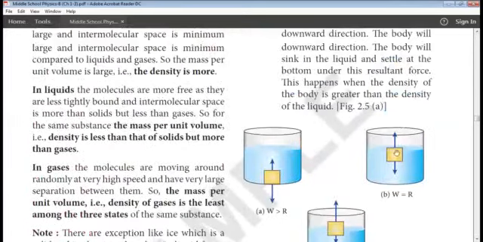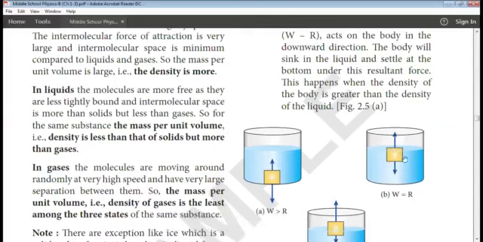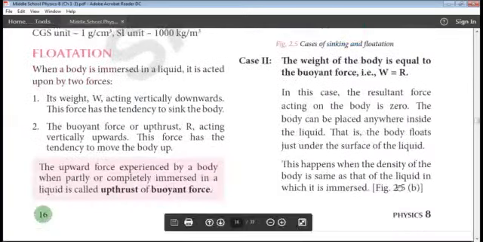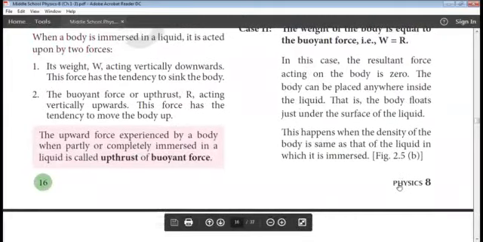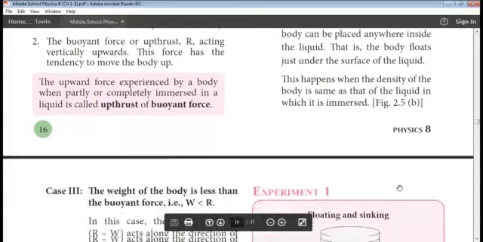In this case, the weight is equal to the buoyant force. Both the forces acting are equal. In this condition, the body just floats in the liquid. It indicates that the density of the substance is equal to the density of the liquid.